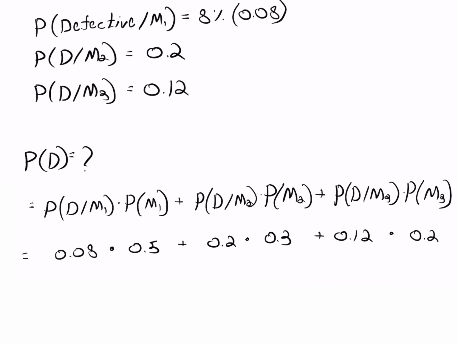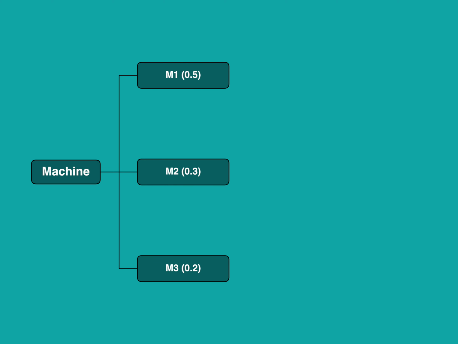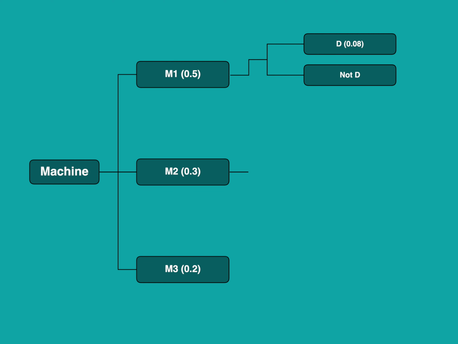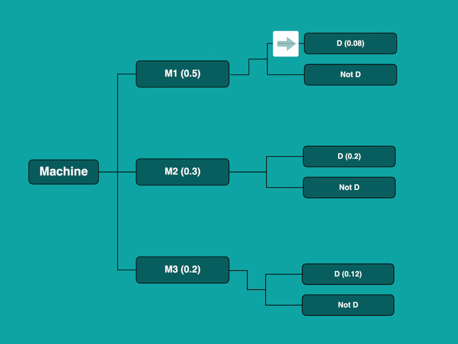We can also see it using a tree diagram. So we have three options for the machines, M1, M2, and M3. And for each machine, the part can be either defective or not defective. So if we are interested in the intersection of M1 and D, what we do is multiply 0.08 times 0.5. In the next unit, we will see how Bayes' theorem ties into this and how we can apply it to solve localization problems.